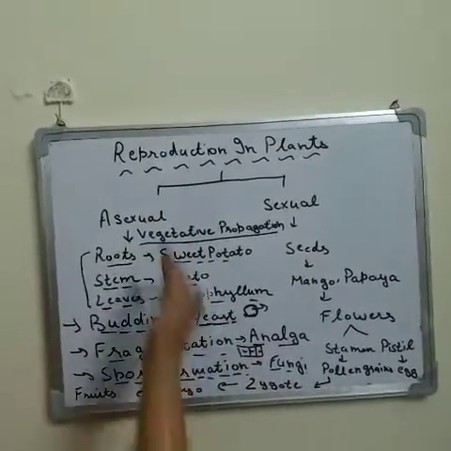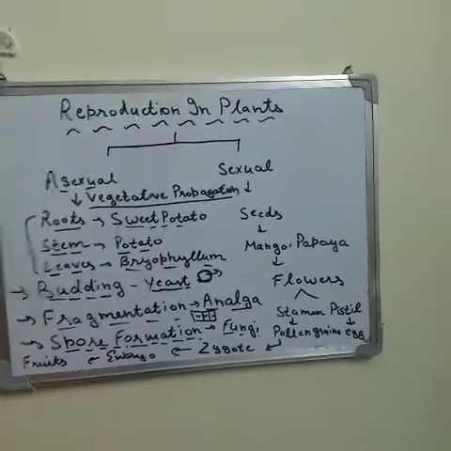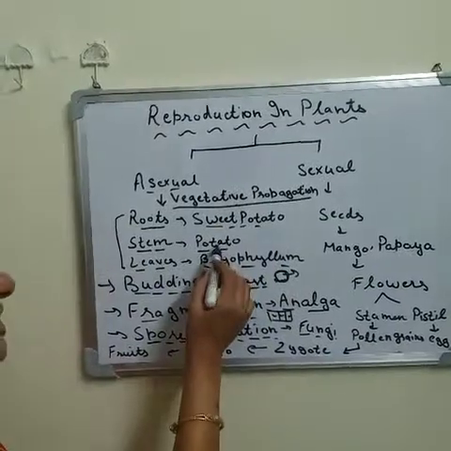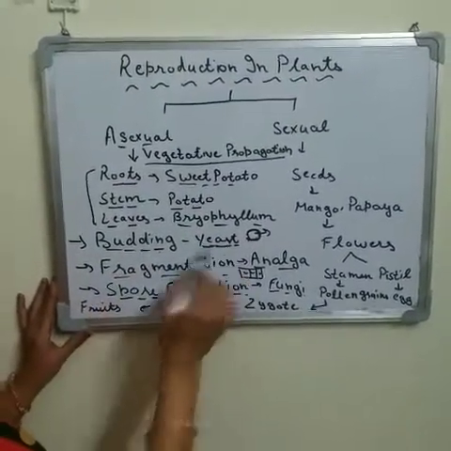So these are the different methods of asexual reproduction in plants. First is vegetative propagation, like in sweet potato and bryophyllum. Next is budding, like in yeast.